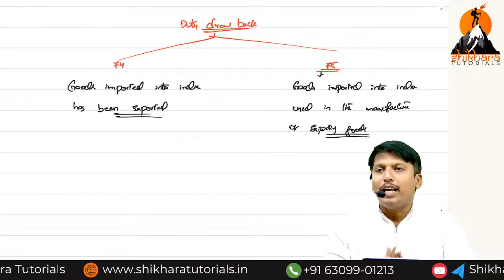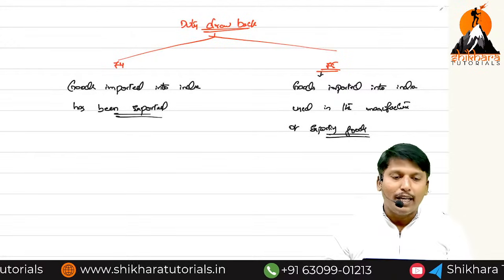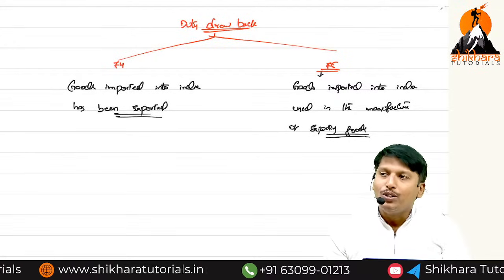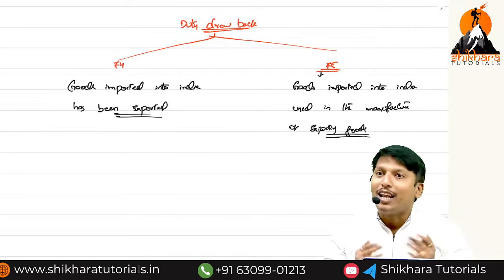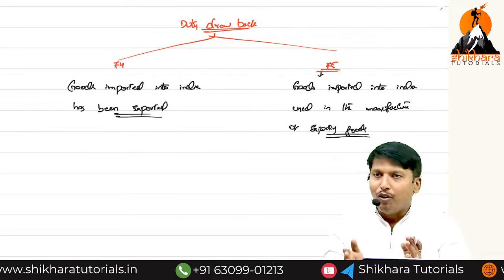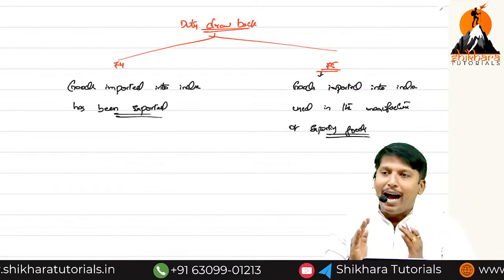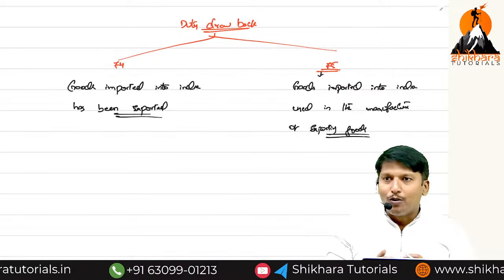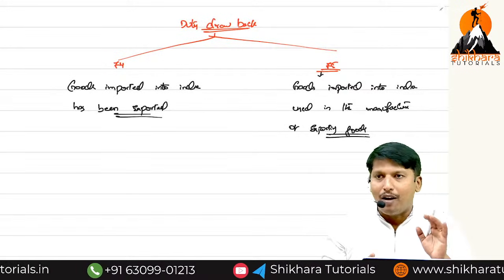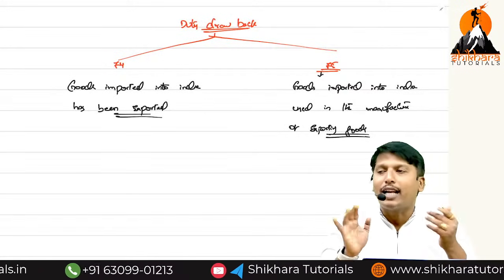We imported a motherboard, we imported a battery that we used in the manufacture of a laptop. Later we exported the laptop. In Section 74, we imported the goods and exported them as they are. In Section 75, we imported the goods used in the manufacture of a product and the final product has been exported.